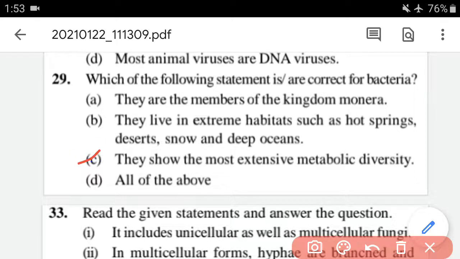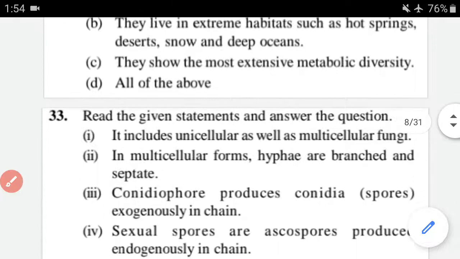The option C is, they show the most extensive metabolic diversity. Yeah, this is also true. And the fourth one is all of the above. So the correct option for question 29 is all of the above. Means all the three statements are correct for bacteria. Now we have to move on.